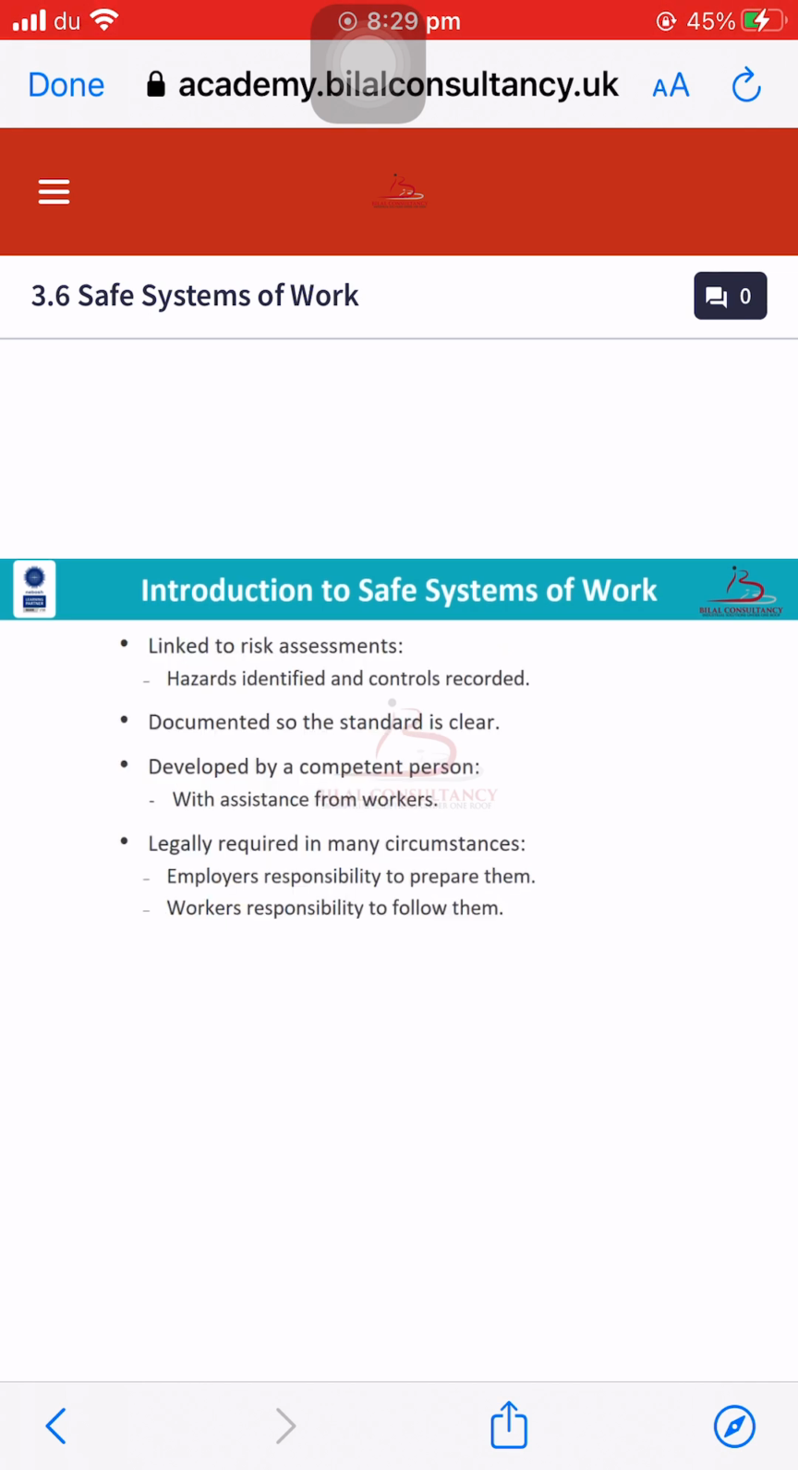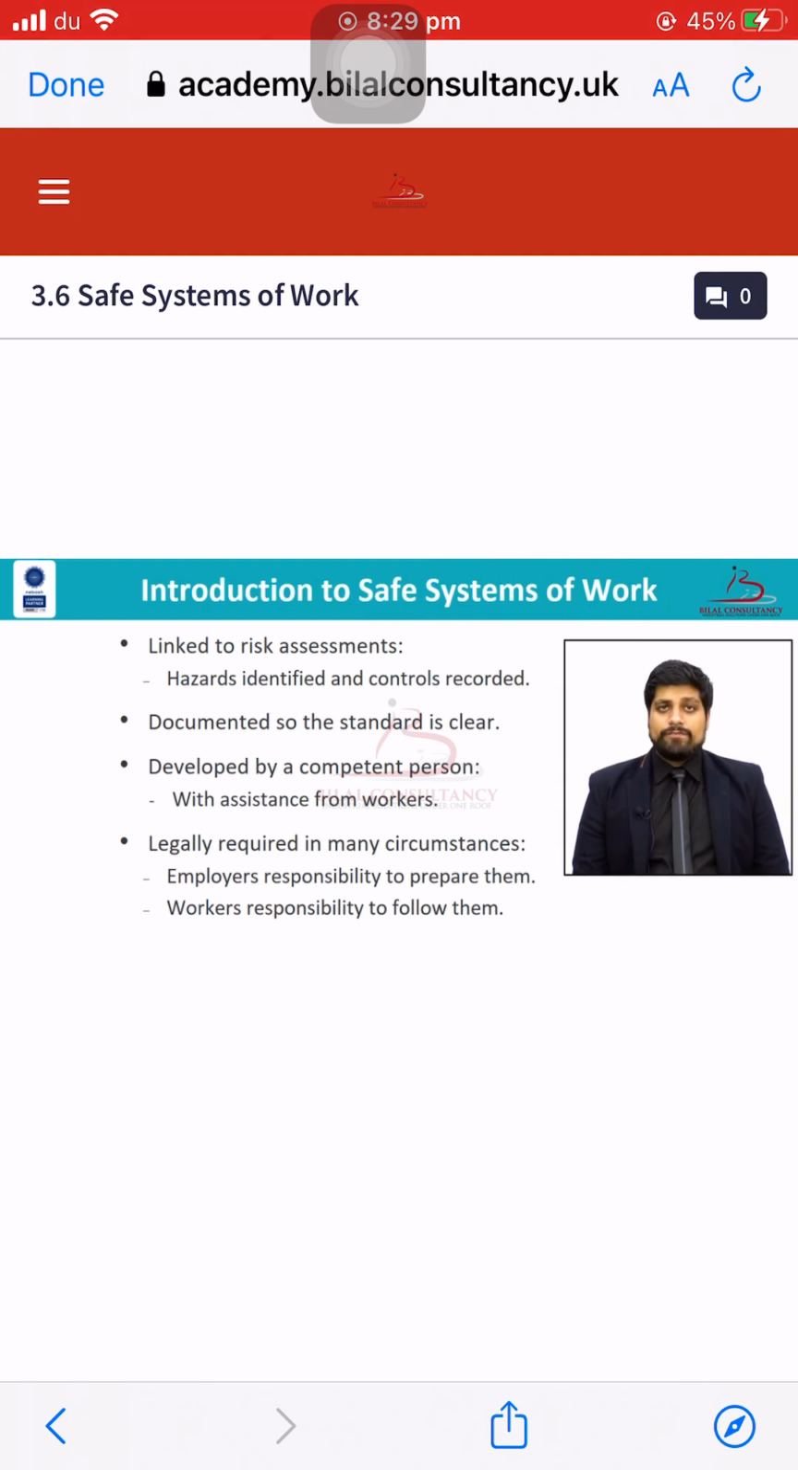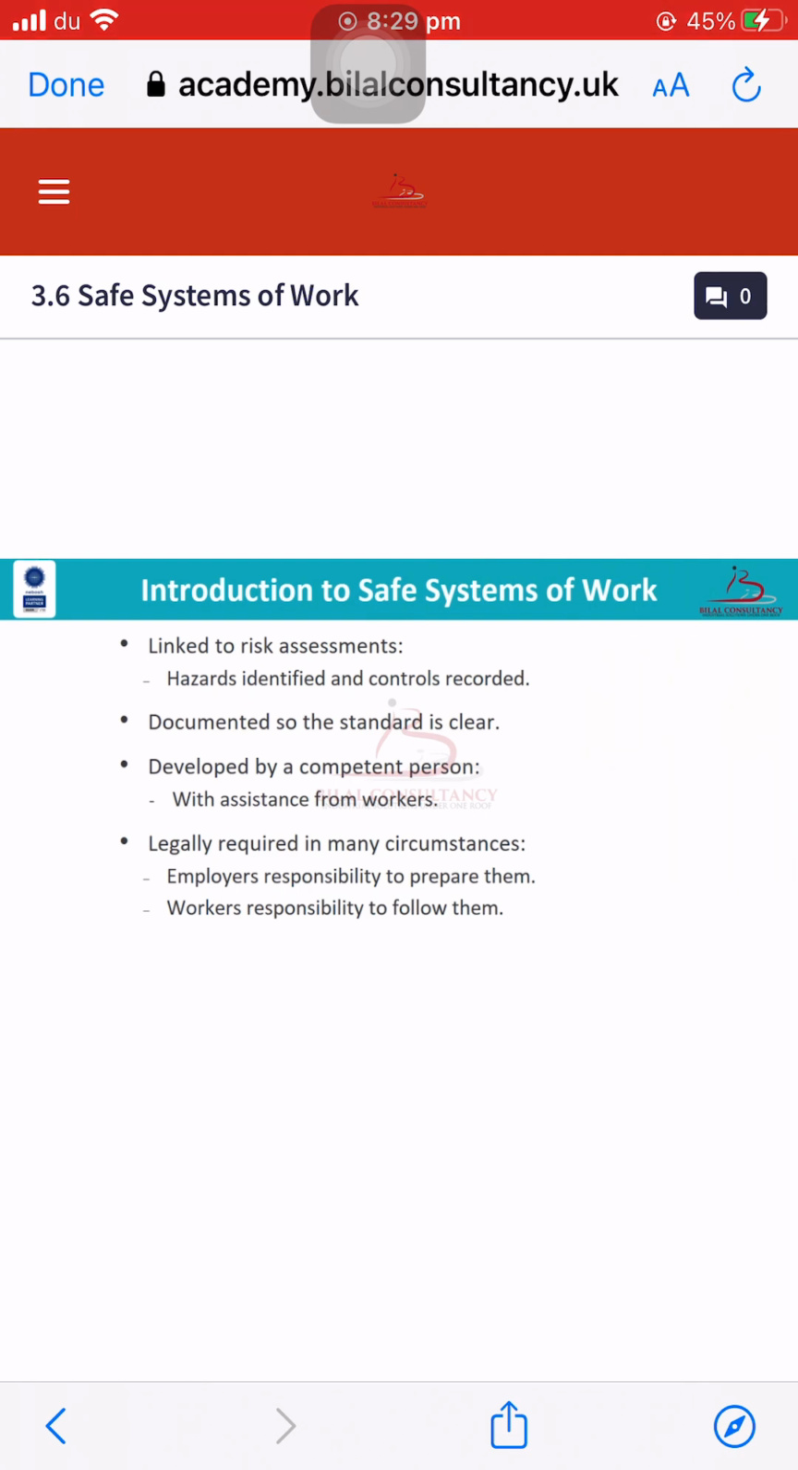accident occurring. Moving forward, an effective safe system of work should be linked to the risk assessment and should be documented so that the standard is clear. It should be developed by a competent person with the assistance of workers, and in the end it is legally required in many circumstances. It is the duty of the employer to develop the safe system of work, and it is the duty of employees to follow it in order to prevent any kind of injury and accident occurring in the respective organization.